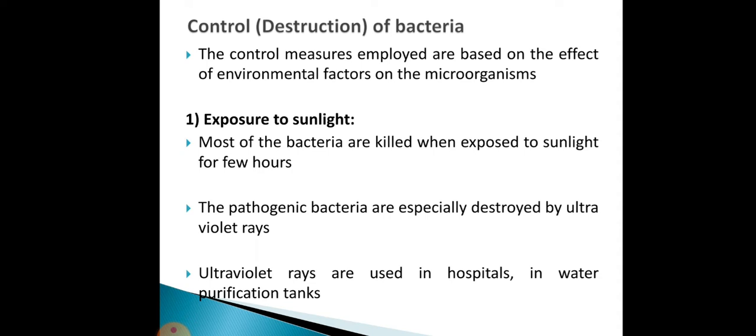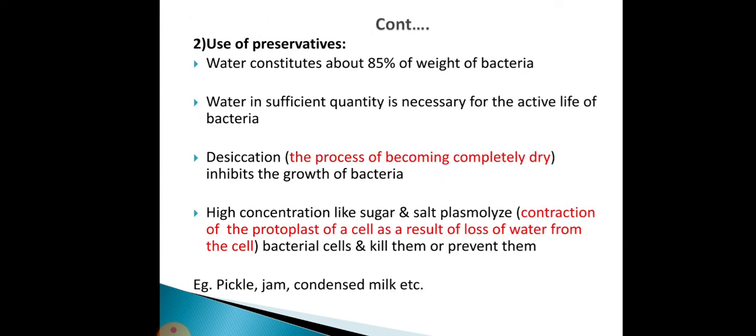The pathogenic bacteria are especially destroyed by ultraviolet rays. Pathogenic bacteria means the disease-causing bacteria. The ultraviolet rays are used in hospitals and in water purification tanks to control bacterial growth. Then the second factor is the use of preservatives.